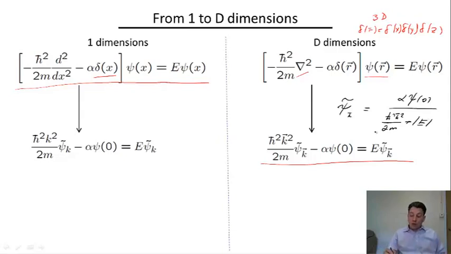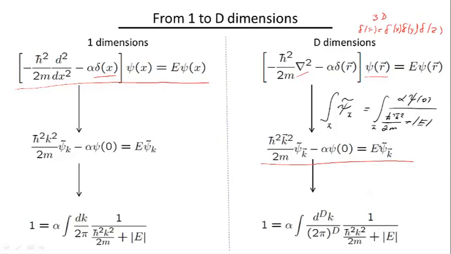And using exactly the same trick as before, we're going to integrate both sides of this equation, now over the entire d-dimensional space of these wave vectors. If we do so, we come up with the self-consistency equation, which in 1D and in higher dimensions looks almost the same.